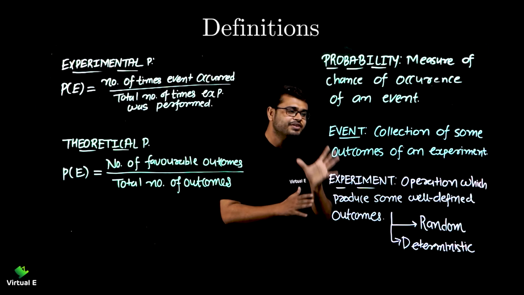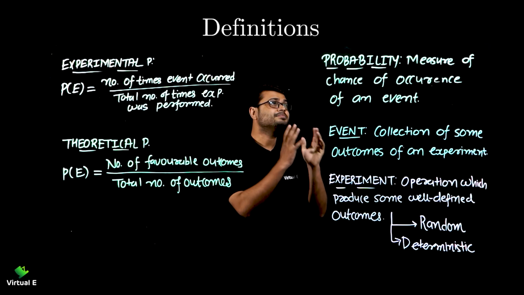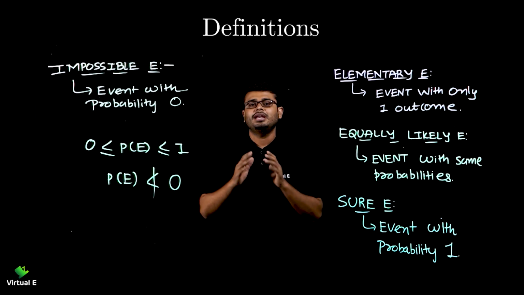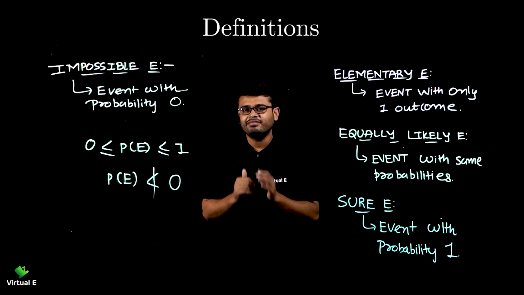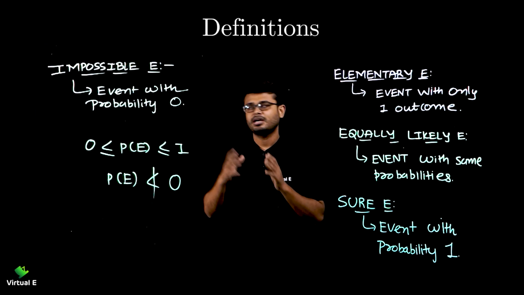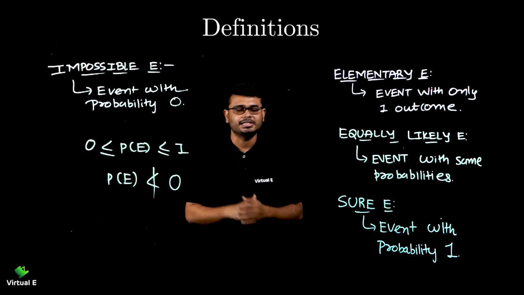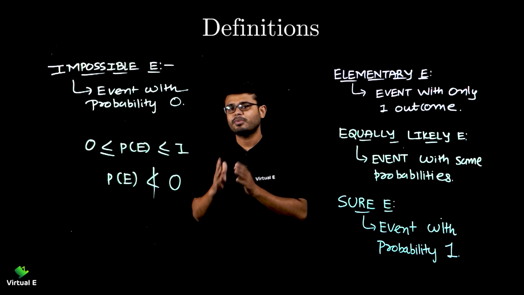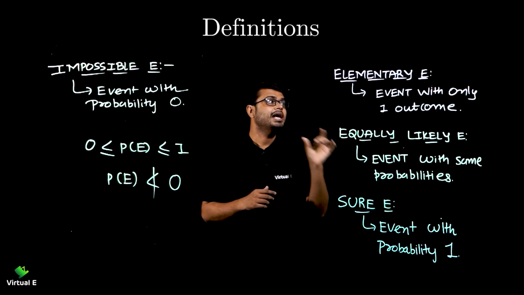Now let's discuss different types of events and some properties of the probability as well. Let's talk about different types of events. So far we discussed about probability, experiment and event. Now and formula, types of probability. Now let's talk about different types of events and its relation with the probability. The first is elementary event.